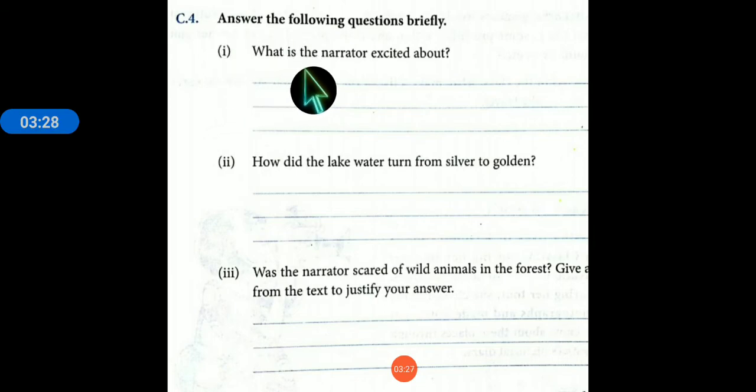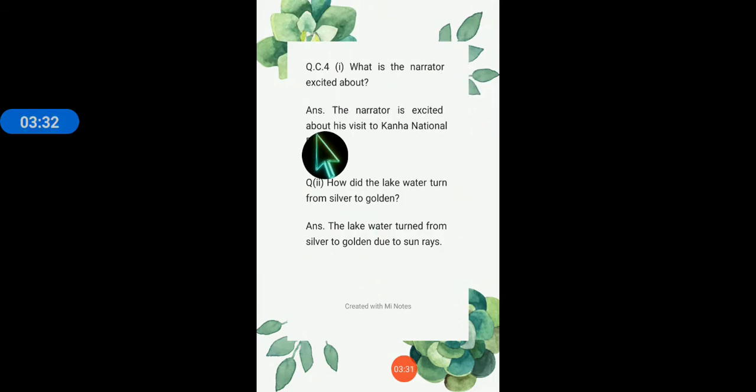So the first part of this question is what is the narrator excited about? And the answer of this question is the narrator is excited about his visit to Kanha National Park. K capital of Kanha, N capital of National Park, P capital of Park. The second question is how did the lake water turn from silver to golden? And the answer of this question is the lake water turned from silver to golden due to sun rays. Why? Due to sun rays.